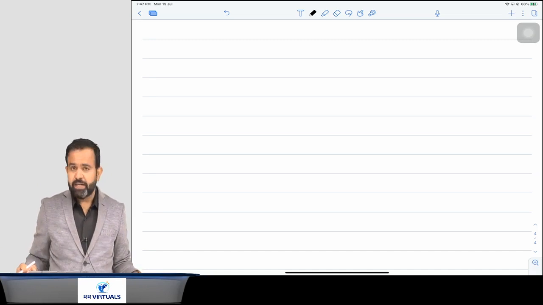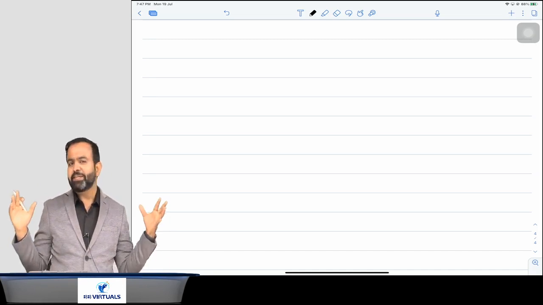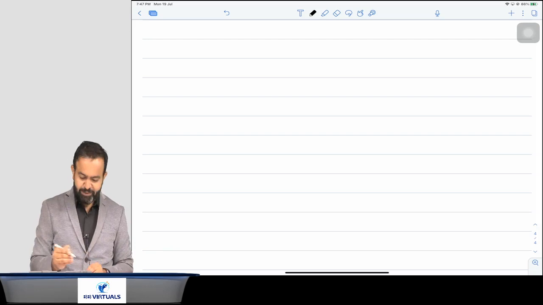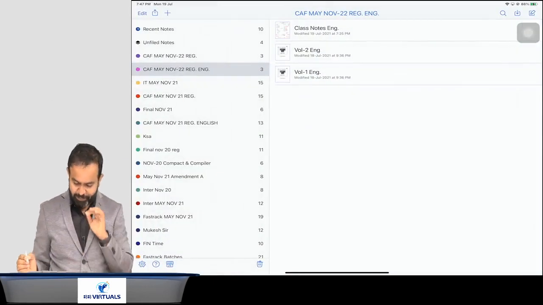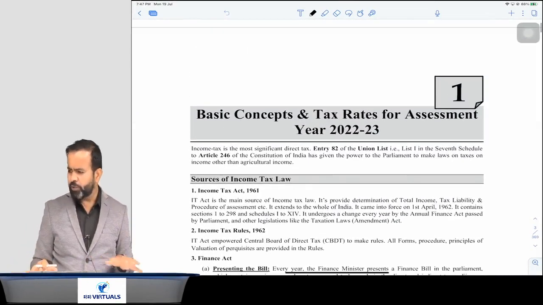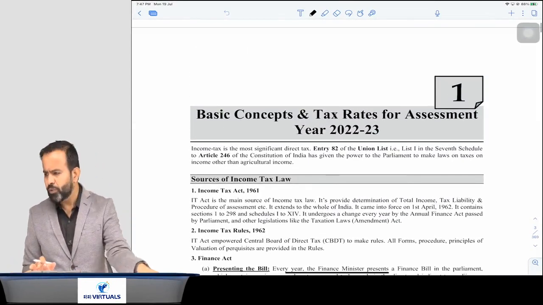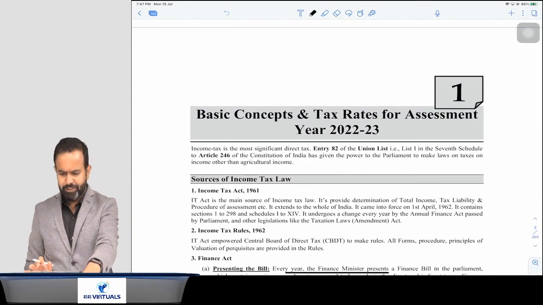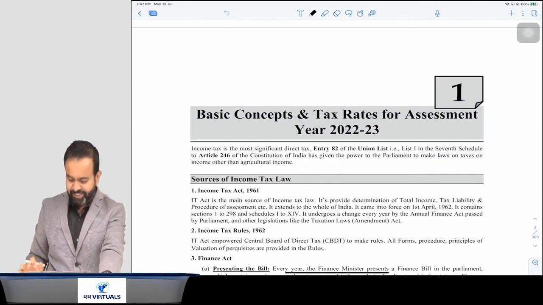So now we will start with one topic, that is the basic concept. Now what is the basic concept in income tax? So all people just pay attention. Now Volume 1 is given to you. If you have the book today, then it's okay. If you don't have the book today, then also it is okay. No problem at all. You have to pay attention here.